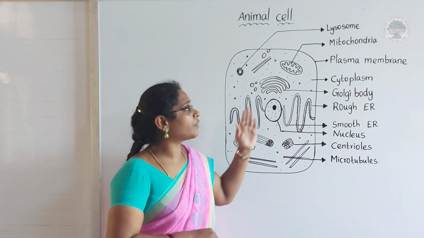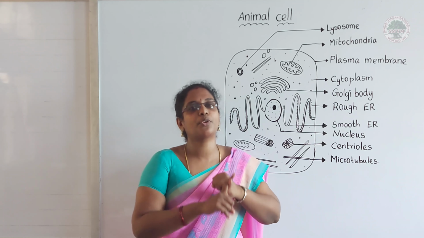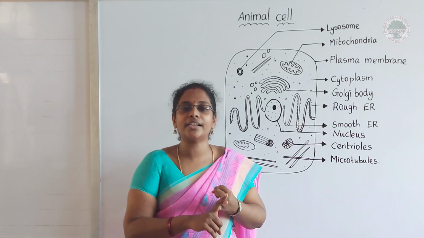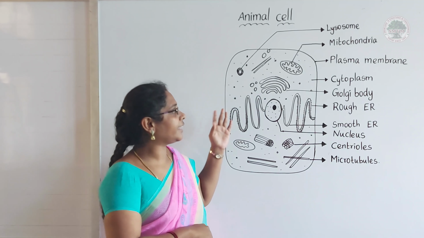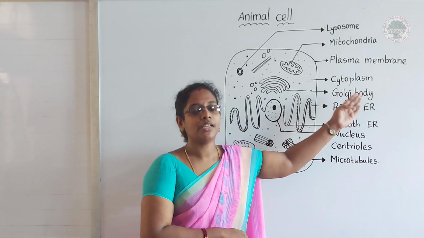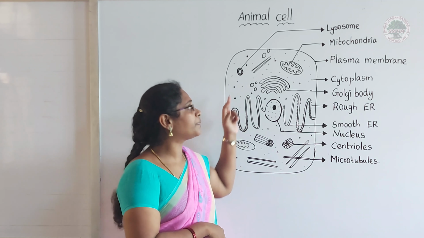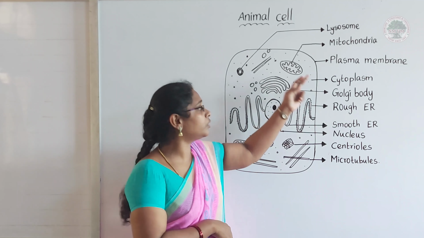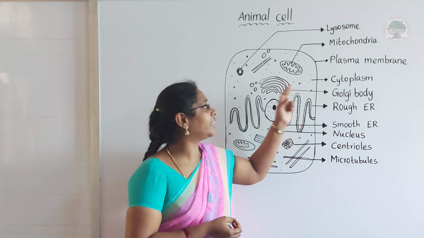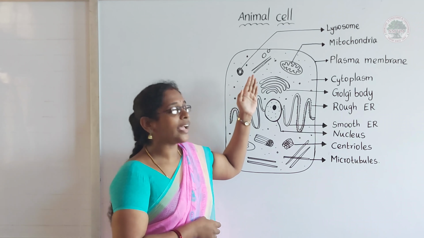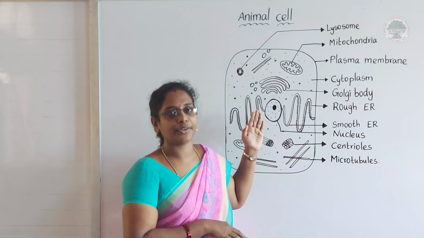So what are the functions of this cell membrane, which means plasma membrane? First one is protection and the second one is transportation. Okay. Then secondly, cytoplasm. Cytoplasm is a jelly-like fluid which is present inside the cell. Throughout the cell, you can see this cytoplasm. It is a water-like liquid and it has all the other cell organelles scattered in it.